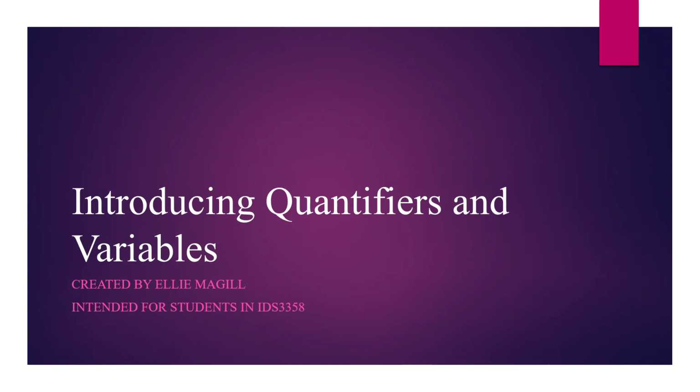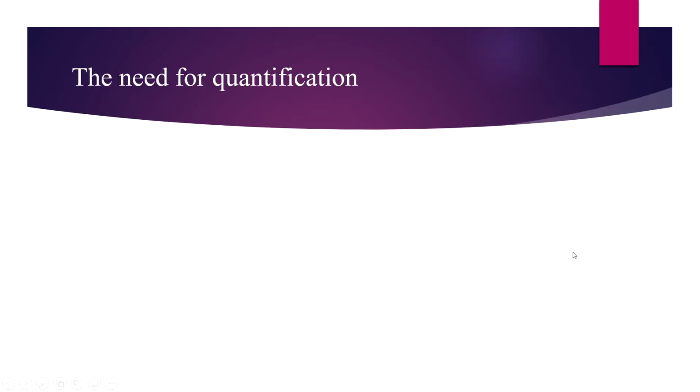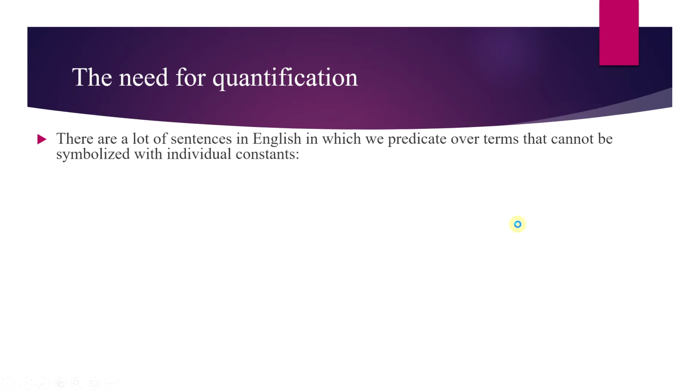So now that you've learned the basics of working with predicates, we're going to move on to talking about quantification. Quantifiers are intimidating, but they are incredibly important to the strength of the predicate system. This is because in English, there are many sentences in which the subject is not a proper name, like Bob or New York City. Here are some examples.